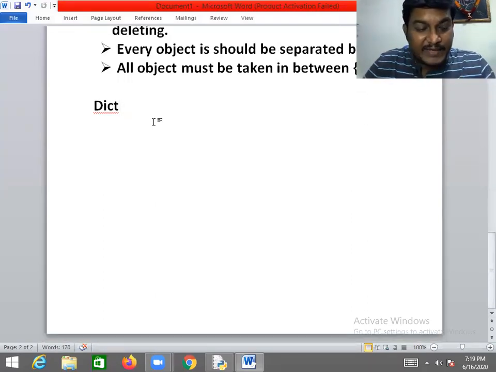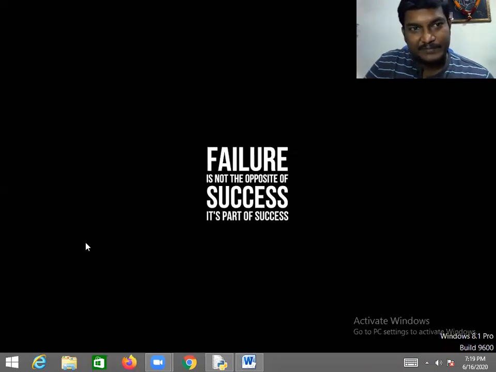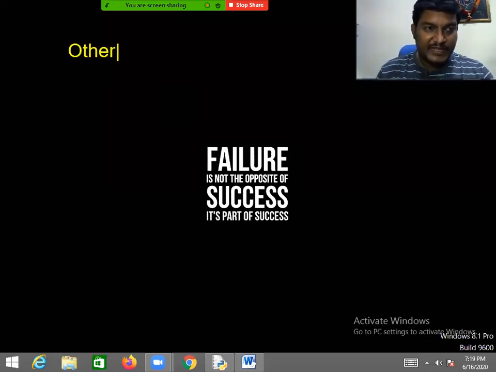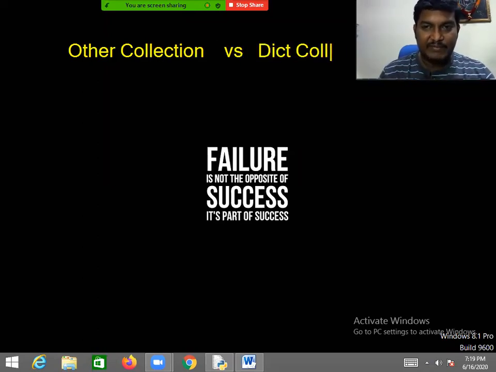Dictionary collection, ladies and gentlemen. Now, what is the dictionary collection and when do we work with it? For this, I want to give one small pictorial representation, so please be careful. What is the difference between other collections and the dictionary collection? It is a very important question. When do we use other collections and when do we use the dictionary collection?